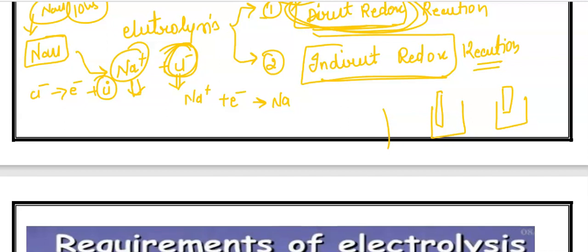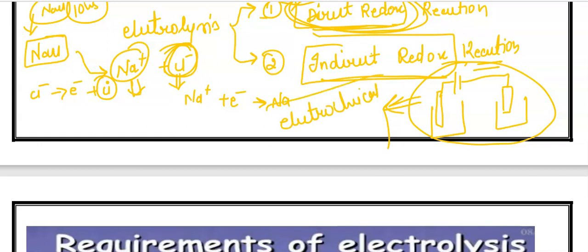We have to provide some electricity with the help of a battery, an external circuit, to break down the electrolyte. But now two beakers are used, and this type of electrolysis is applied in the electrochemical cell.